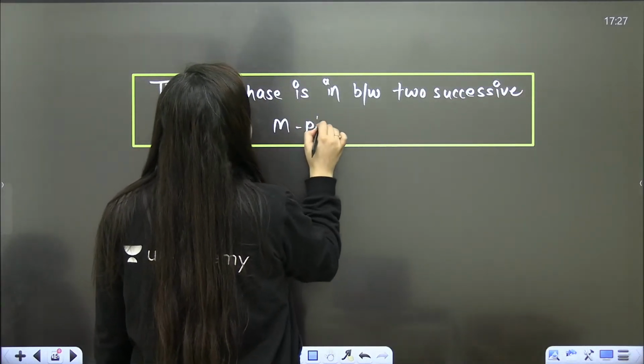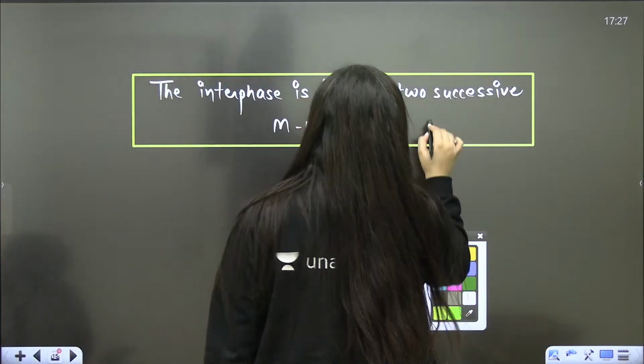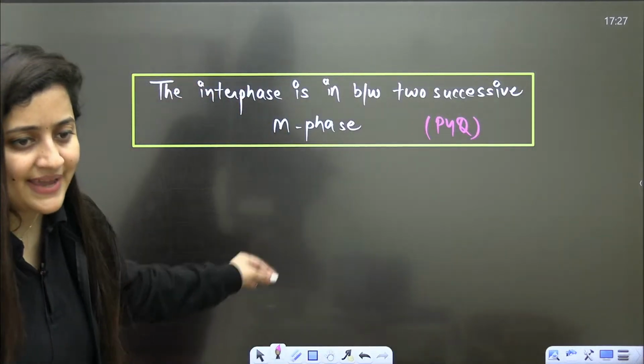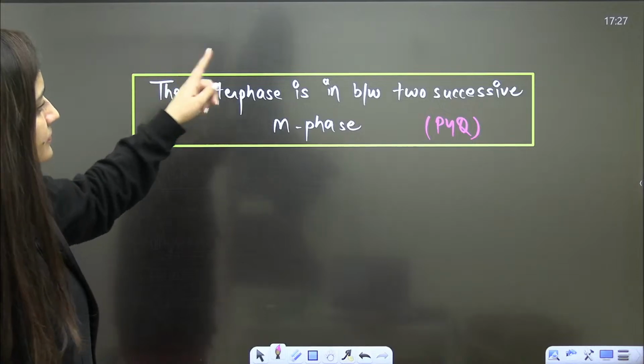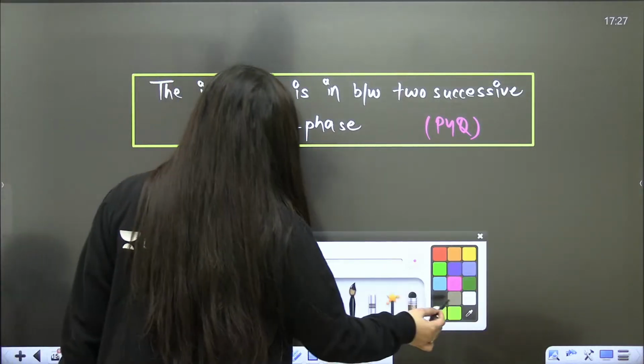What is the meaning of this line? It's a previous year question, a PYQ. Interphase is a phase in between two successive M phases.